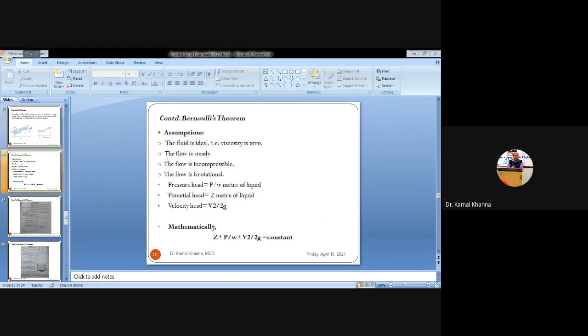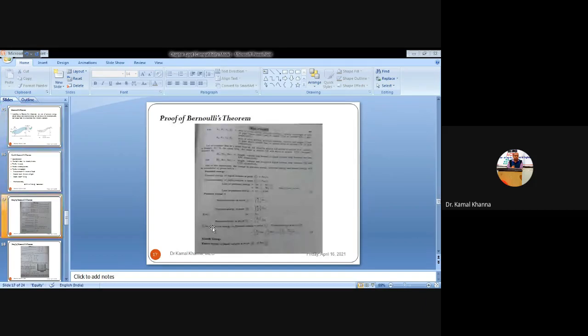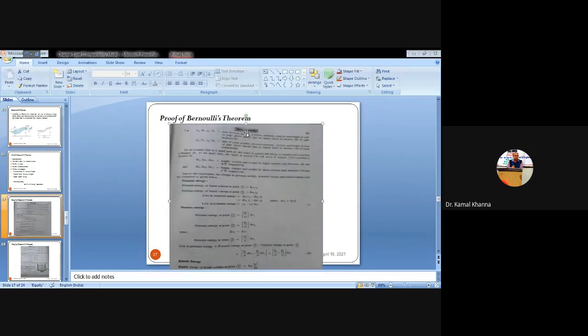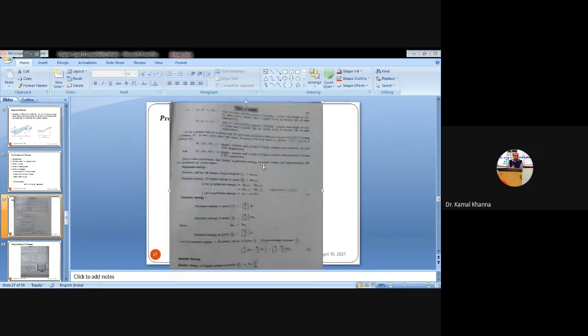So coming again to the proof of the Bernoulli's theorem, you can see that we have assumed that A1, P1, V1 and Z1 are basically the area, pressure, velocity, and the height with respect to the datum head. I'm slightly zooming it so you can see clearly. Similarly, at the exit point, A2, P2, V2, Z2 are respectively the area, pressure, velocity, and the height from the datum head.